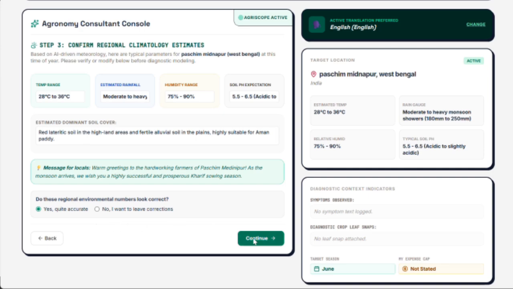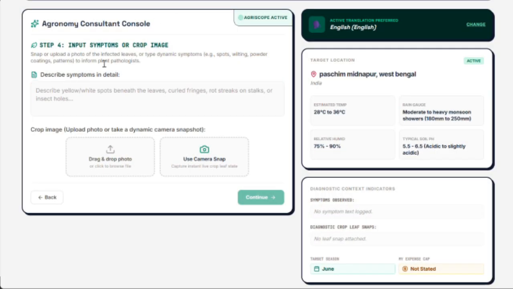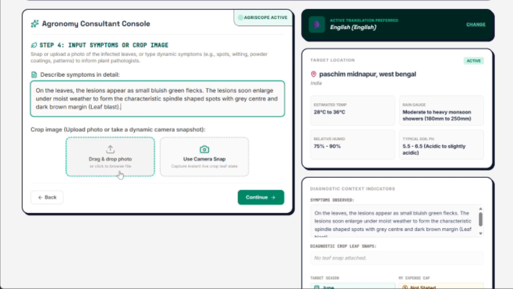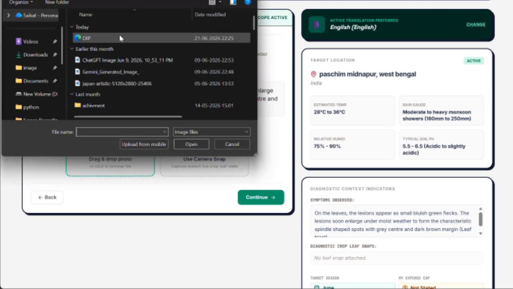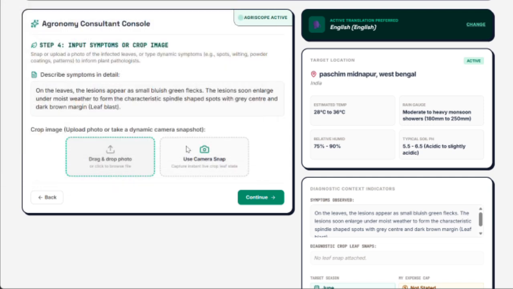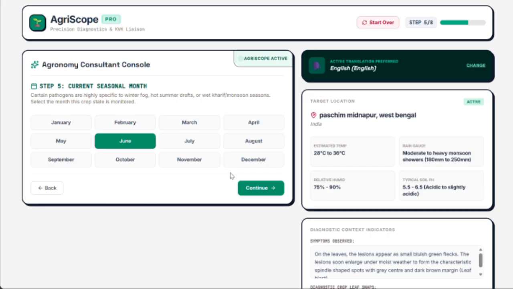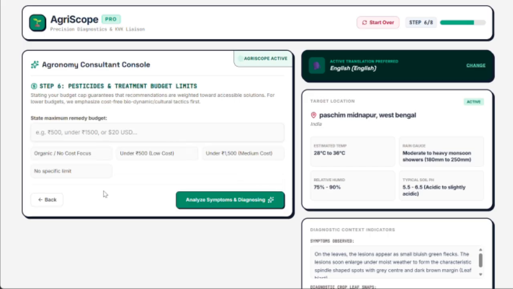Now we can describe symptoms in detail, or we can upload photos of our crops. Here, we have to select our month, and now we have to put our budget.